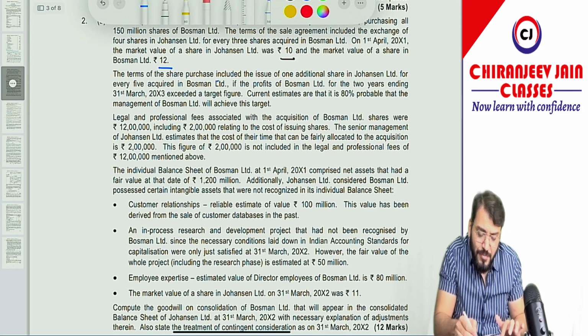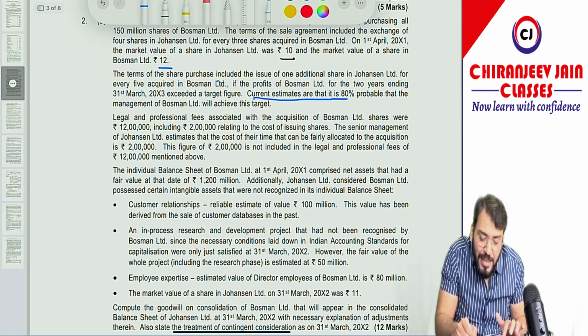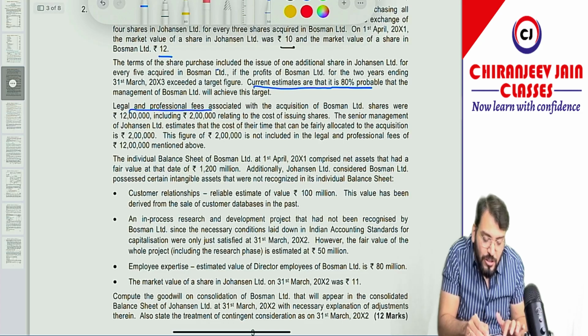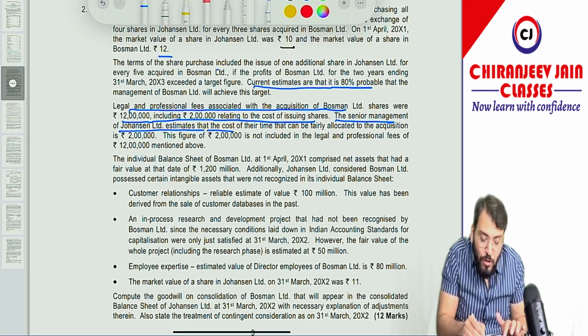Means similar. Current estimate is that it is 80% probable. Then legal and professional fees associated with the acquisition of Bosman Limited were 12 lakh, including 2 lakh relating to the cost of issuing shares. The senior management of Johnson Limited estimate that the cost of their time that can be fairly allocated.